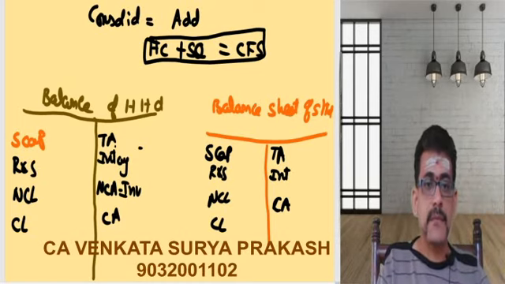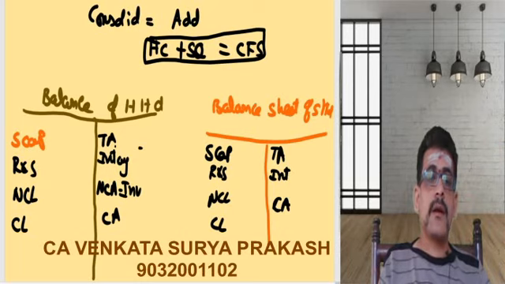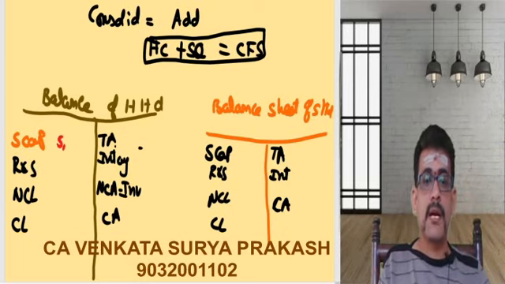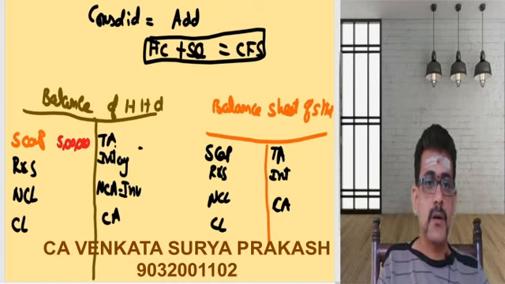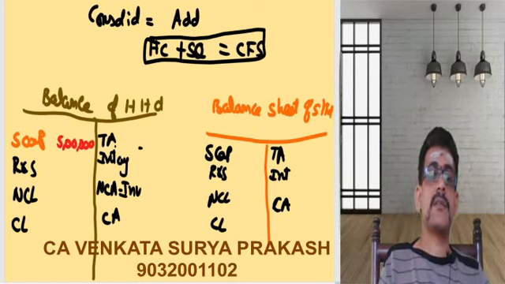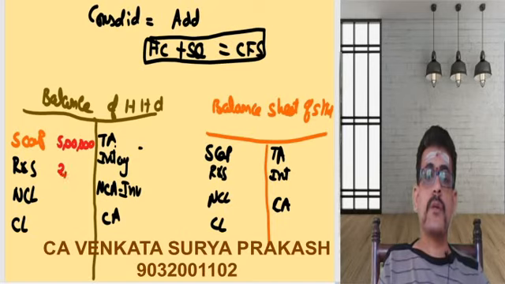Now let me fill this here. Let us consider the share capital of the holding company to be 5 lakhs. Now let us consider the reserves and surplus to be 2 lakhs.